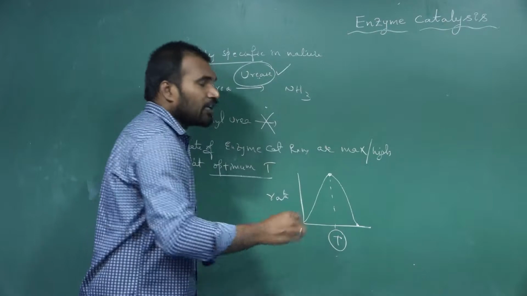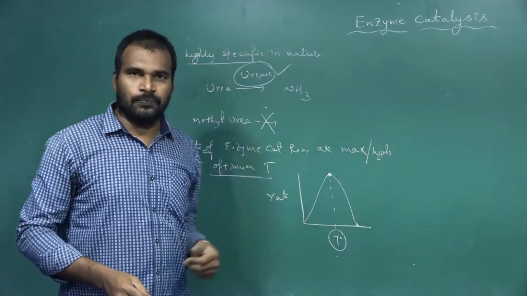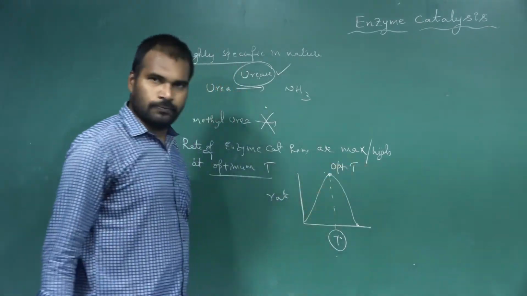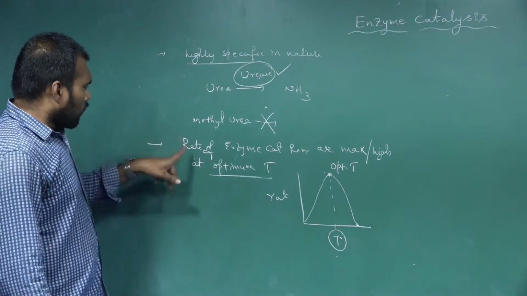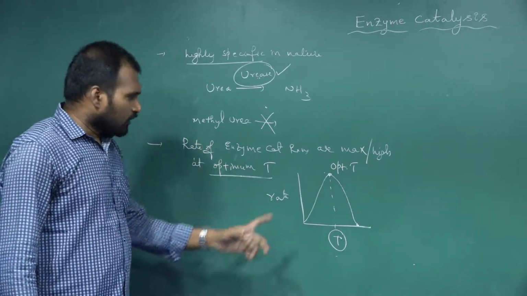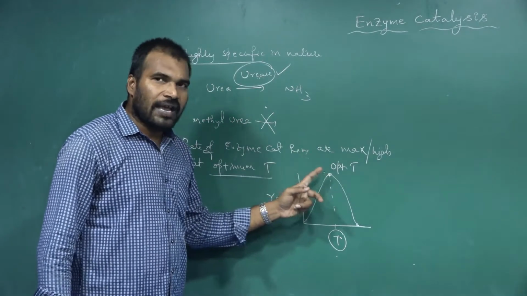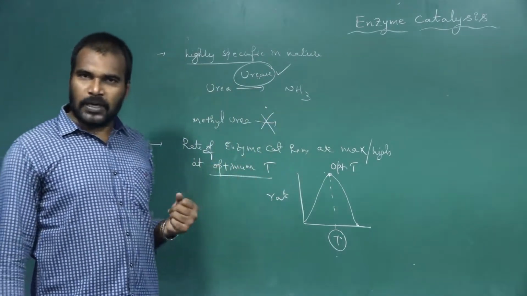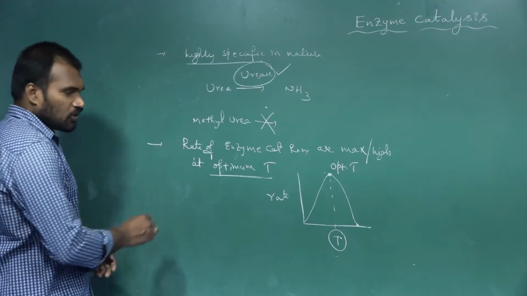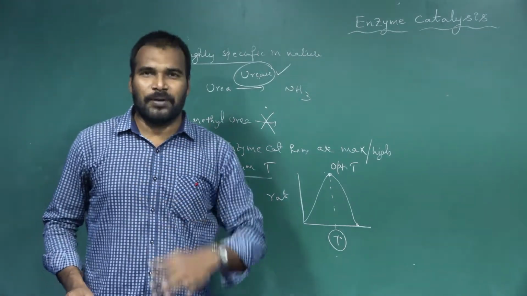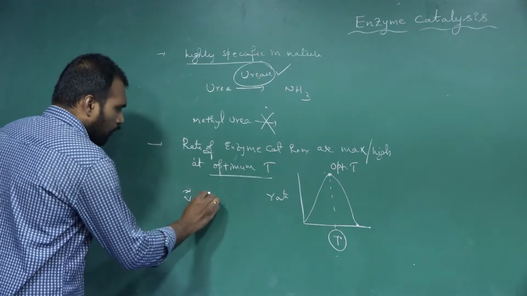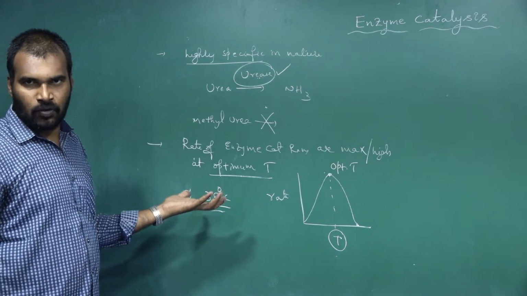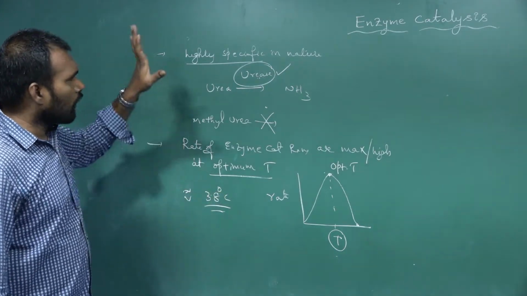The temperature at which the rate of the reaction is highest, maximum, we call it the optimum temperature. So here also, optimum temperature is the temperature at which the rate of the enzyme catalyzed reaction is maximum. Generally, for enzymes, the optimum temperature is our body temperature, nearly 38 or 39 degrees Celsius. So this is the optimum temperature of enzymes.